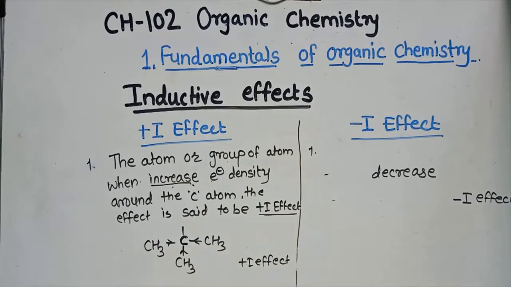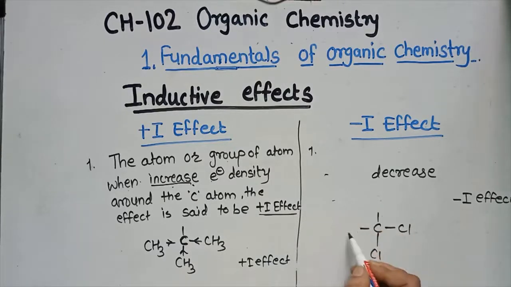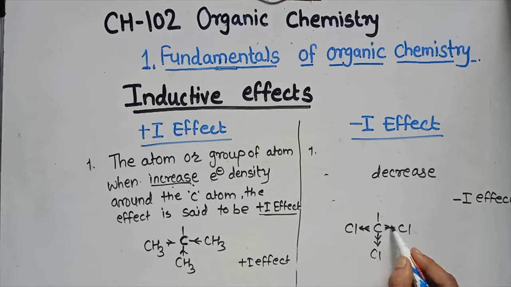Here we see the example. Suppose R-Cl, or instead of R we also take chlorine. So this chlorine has a tendency to remove electrons because it is more electronegative, right? So here these 3 chlorines remove the electrons from this carbon atom. That's why there is a decrease in electron density. Hence this is an example of the minus I effect. Okay, is it clear? This is the first point.